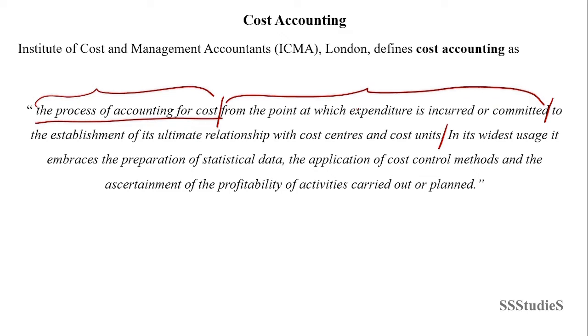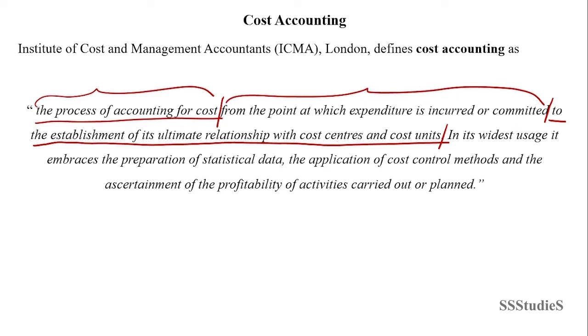From the point at which expenditure is incurred or committed to, up to what point does this process continue? It continues to the point where the ultimate relationship is established with the cost center or cost unit. So the whole process from the point at which expenditure is incurred or committed to the establishment of its ultimate relationship with cost centers and cost units is defined as cost accounting by ICMA.